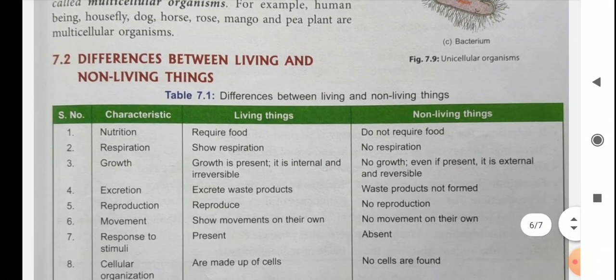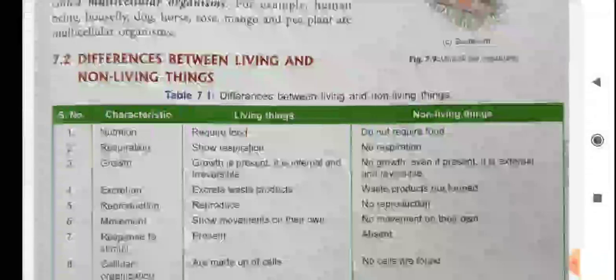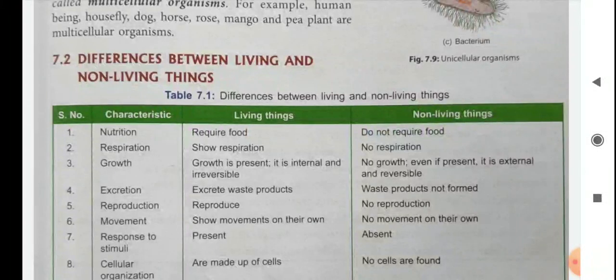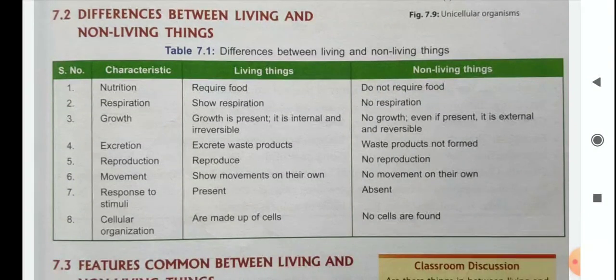Then difference between living and non-living things. We know there are 8 characteristics in living things. On the basis of those characteristics, we differentiate living and non-living things.